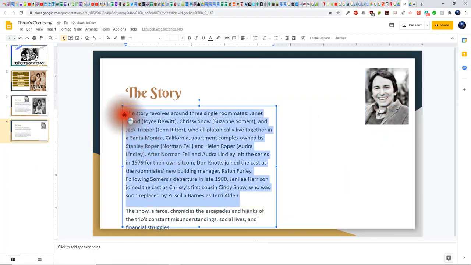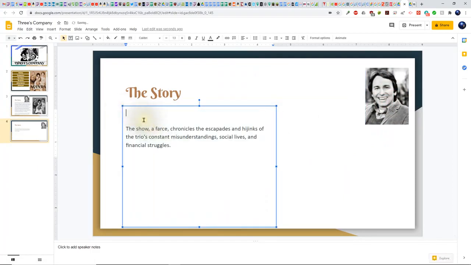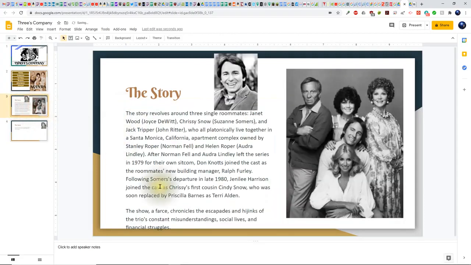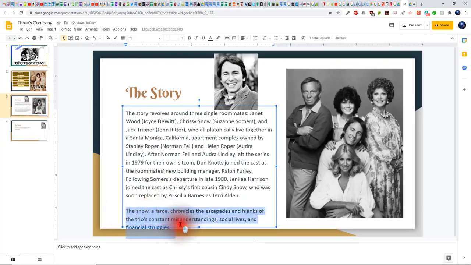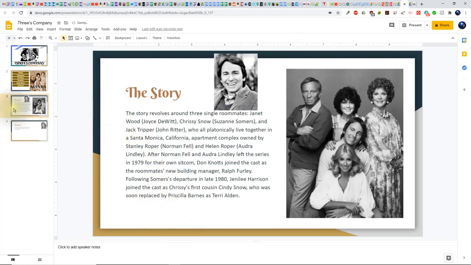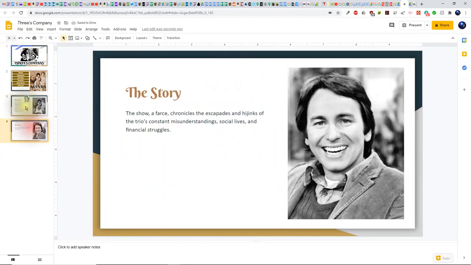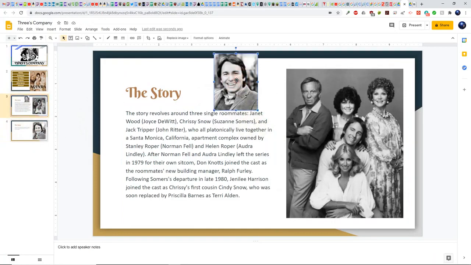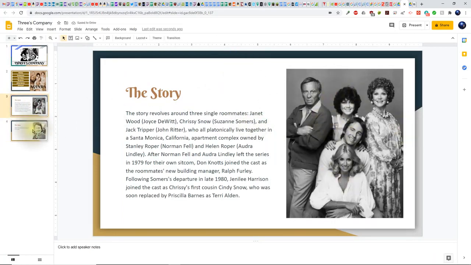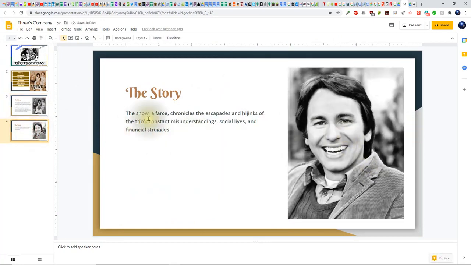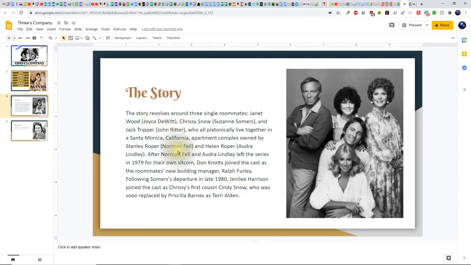I don't need to say that twice, so I'm going to delete that text and delete that paragraph down here. So now I'm going to resize this one here. Okay. And really I don't need Jack Tripper here on this first slide. We'll keep it like that, and on the second one it'll look just like that. So that looks good. Just want to talk about this text here.